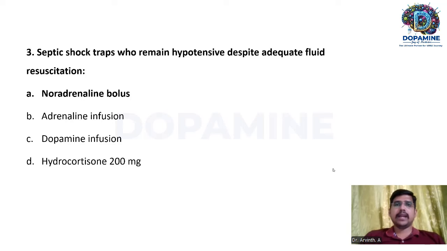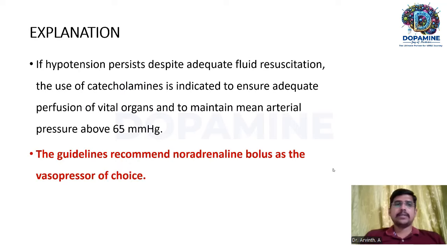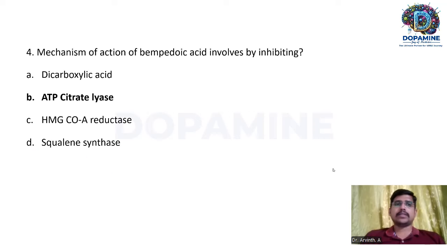So this indicates that we have to give a vasopressor. Among the vasopressors or the catecholamines used, noradrenaline bolus remains the vasopressor of choice in these type of scenarios. If the hypotension persists despite adequate fluid resuscitation, we have to use the catecholamines to ensure adequate perfusion of vital organs and to maintain the mean arterial pressure above 65 millimeter of mercury. The majority of the guidelines recommend noradrenaline bolus as a vasopressor of choice. So the answer is noradrenaline bolus.